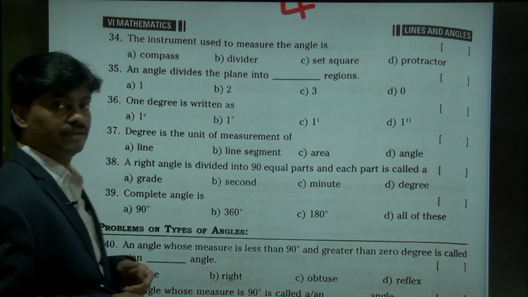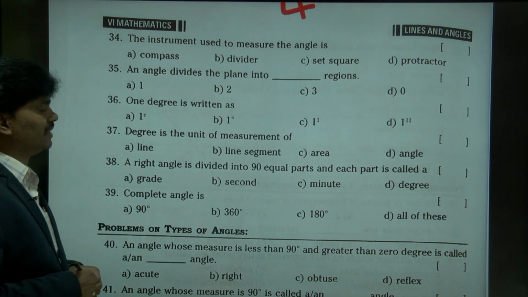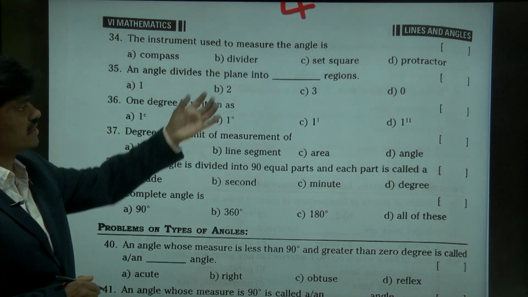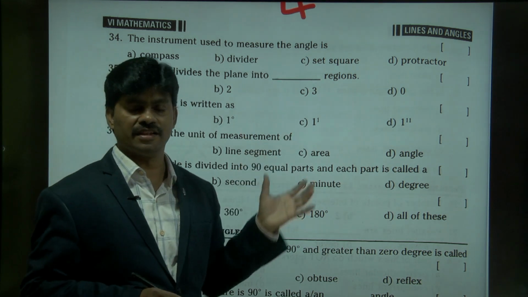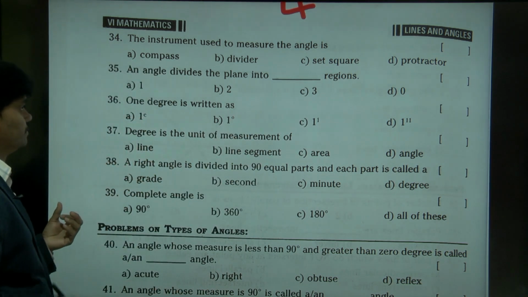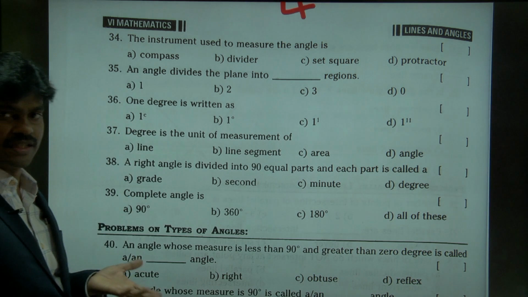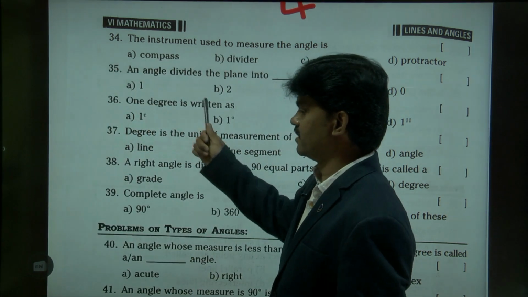Right. Let's continue. The instrument used to measure an angle: compass, divider, set square, protractor. Of course, the protractor is the basic measurement. Sometimes we use a set square, even a divider also. But we go through the protractor only. Yesterday in the previous class we checked.